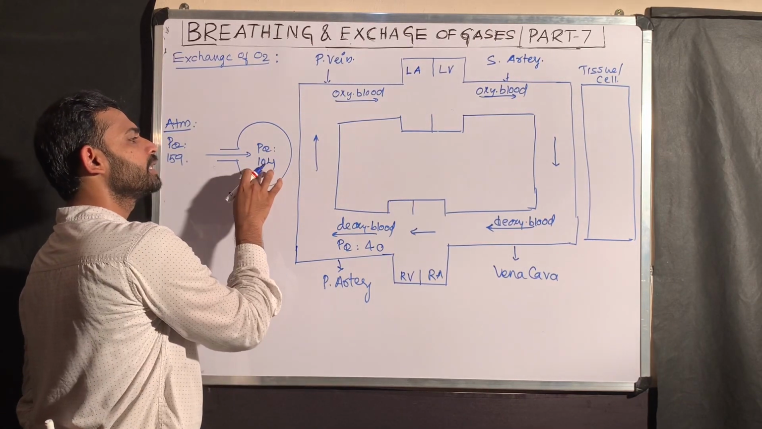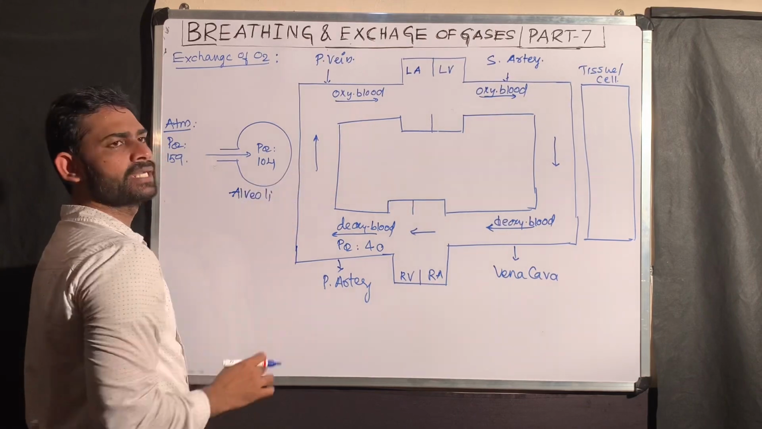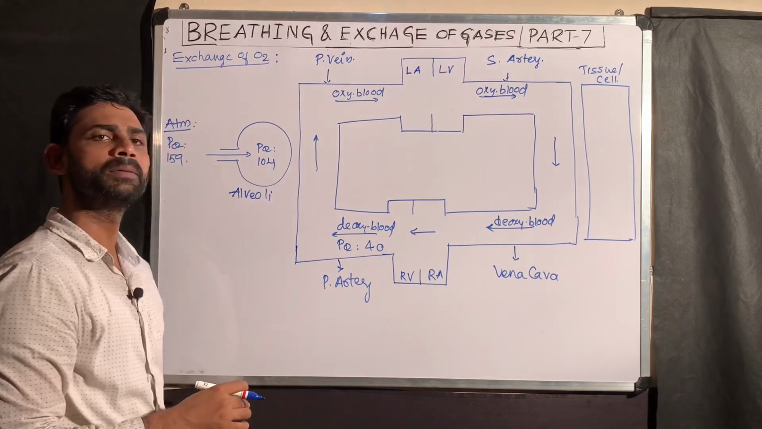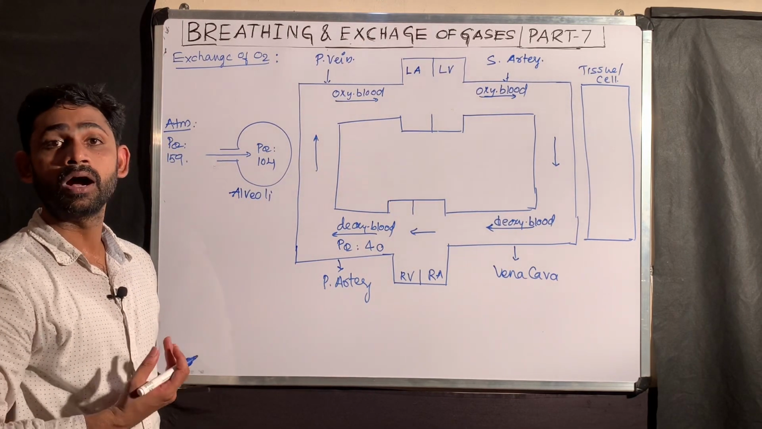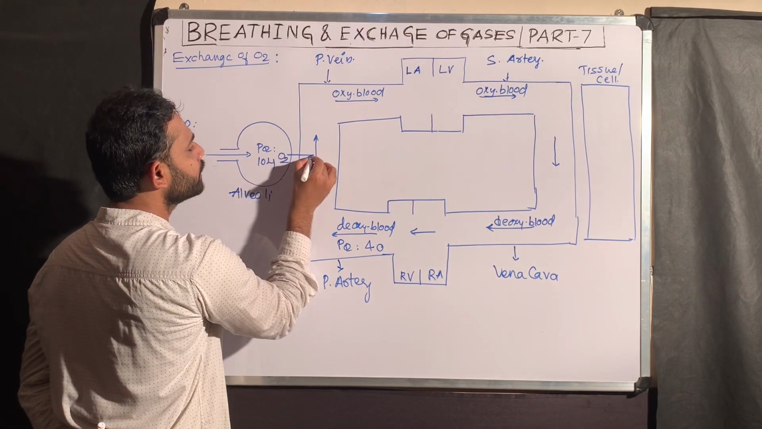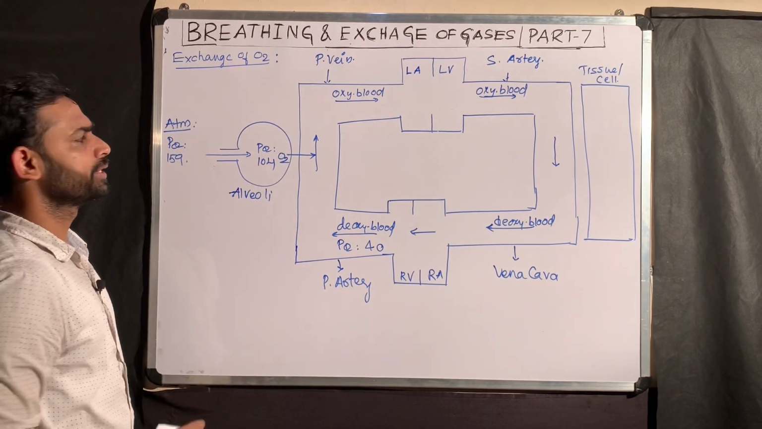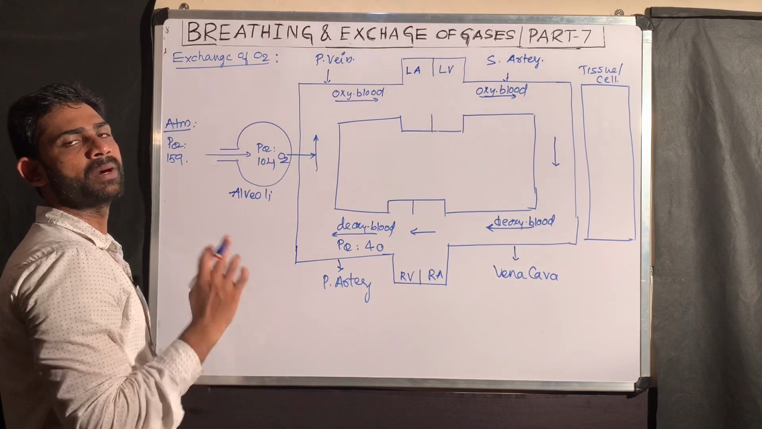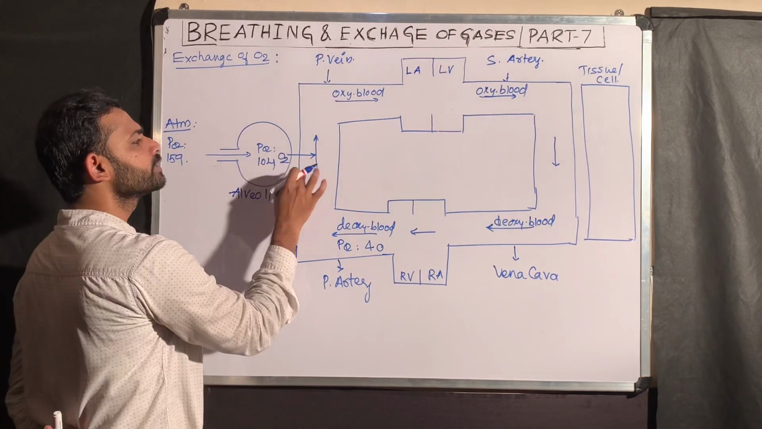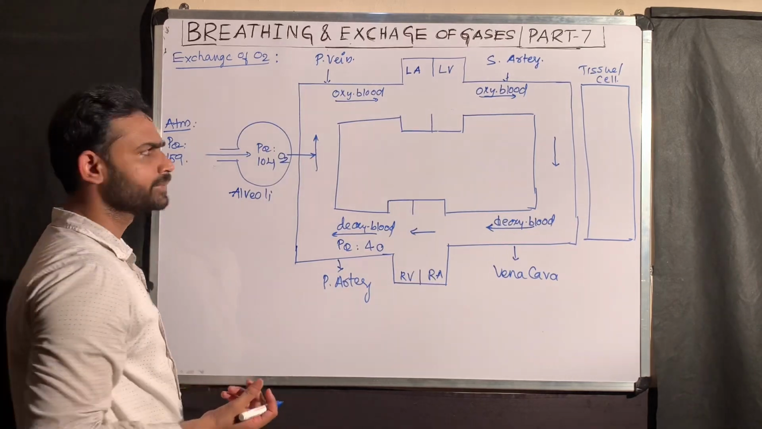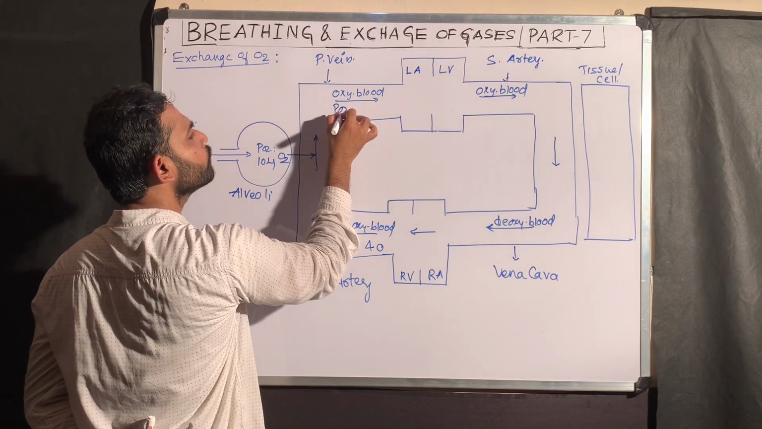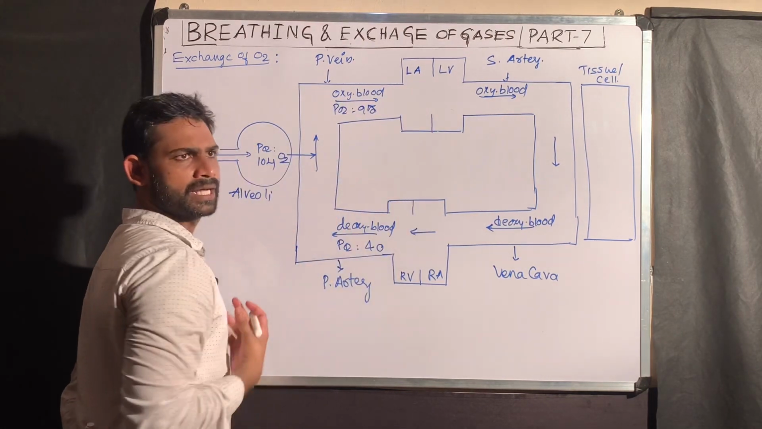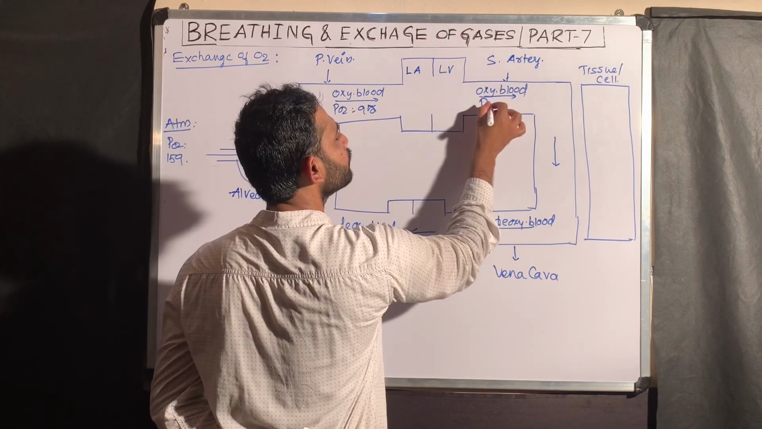When compared, between the alveoli and the deoxygenated blood, there is a large concentration gradient. In the alveoli, the partial pressure of oxygen is 104; in deoxygenated blood, PO2 is 40. Automatically, oxygen moves from here to the blood. Yes or no? This oxygen entering into the blood is which type of exchange? Pulmonary gas exchange. Then the deoxygenated blood becomes oxygenated blood. What is the PO2 in oxygenated blood? That is 95.